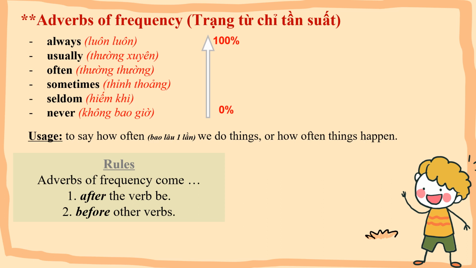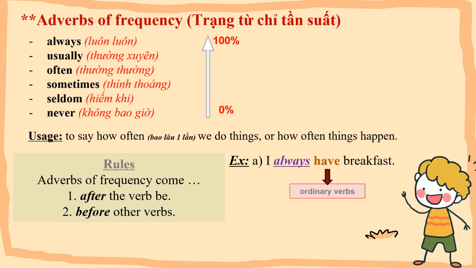When we use the adverb of frequency, please remember, the adverb of frequency comes after the verb be. It means am, is, are. And the adverb of frequency comes before other verbs. For example, I always have breakfast. The verb in the sentence is have.